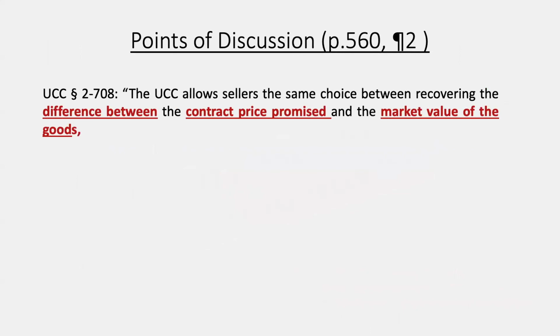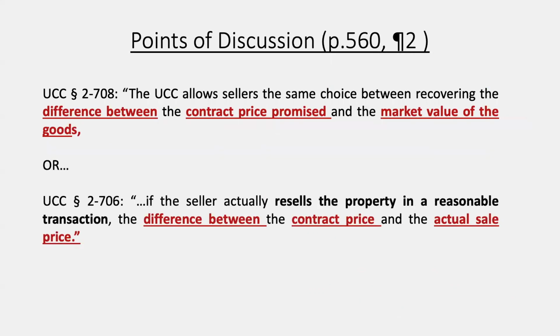Under the UCC, sellers have the same choice between recovering the difference between the contract price promised and the market value of the goods, or if the seller actually resells the property in a reasonable transaction, similar to how a buyer buys the property in a reasonable transaction, then the seller has the choice to do the difference between the contract price and the actual sale price, right? So they get the resale price.